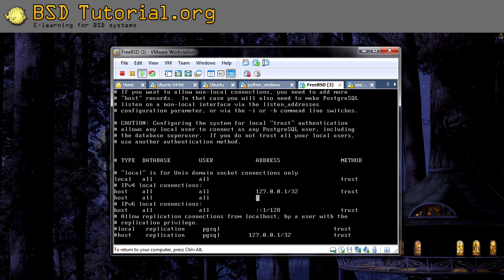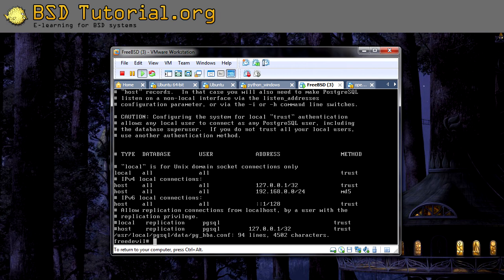In my case it's 192.168.0.0, with a trailing slash and 24, which should be the netmask. And then on the method over here you write md5. This should be everything you need to configure, so save this one.